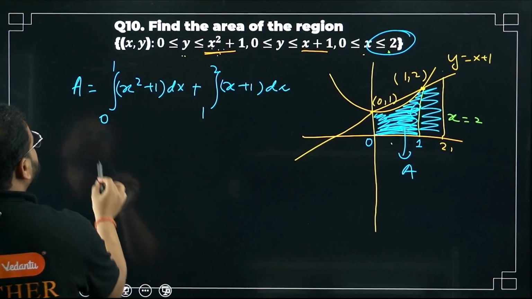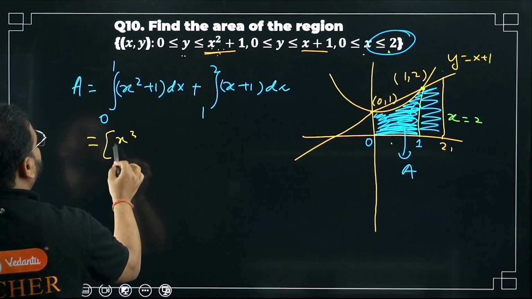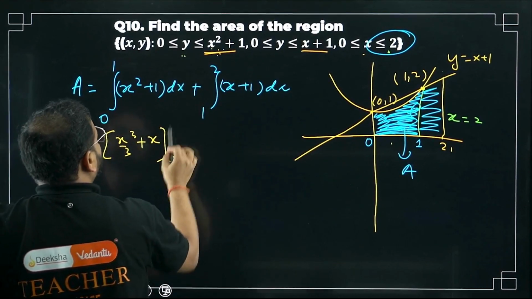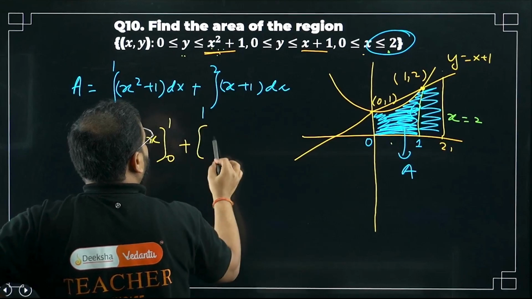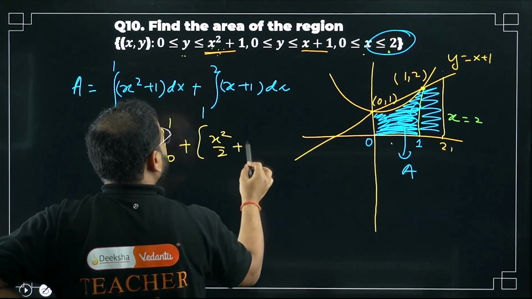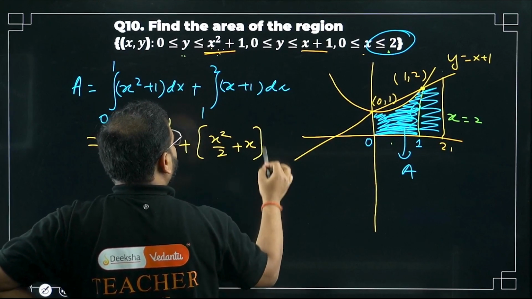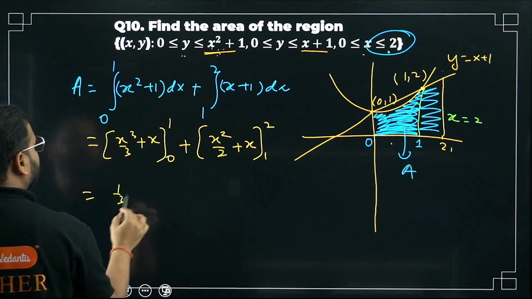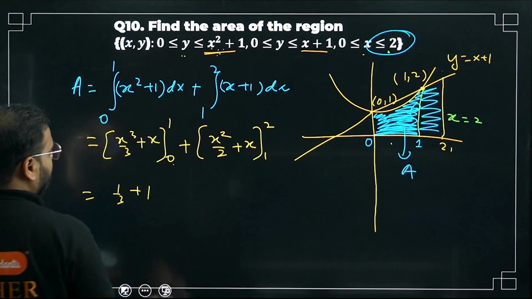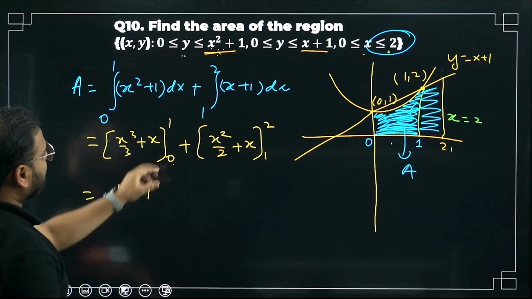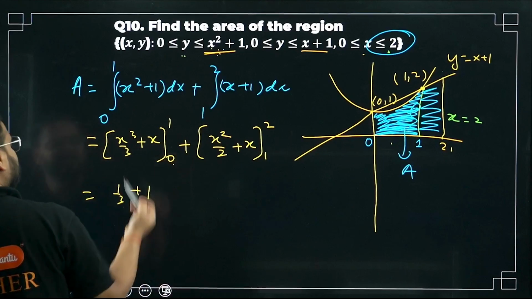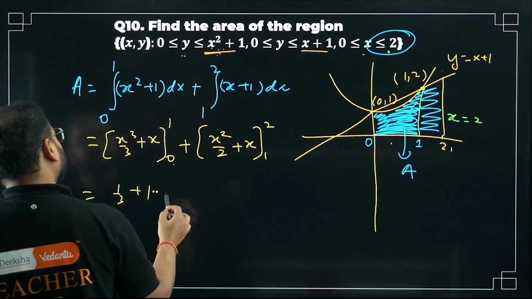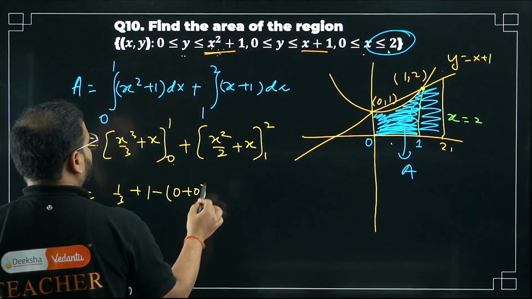Let's integrate. Please check what I'm getting. X cube by 3 plus x, from 0 to 1, plus x square by 2 plus x, from 1 to 2. Put the values now. 1 is going to be 1 by 3 plus 1. If you put 1, 1 cube is 1, and 1 square is 1, as it is for x. Put 0 for the lower limit. X is 0, so for the lower limit it will be simply 0, 0 plus 0. First one is solved.